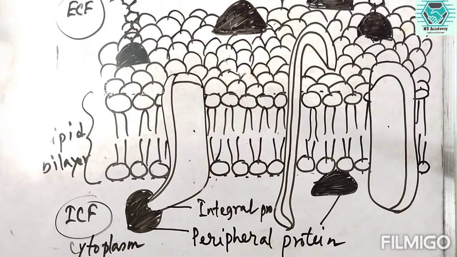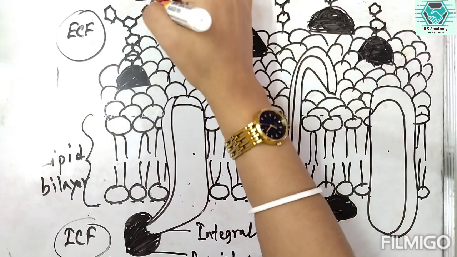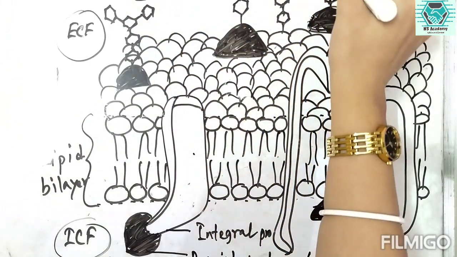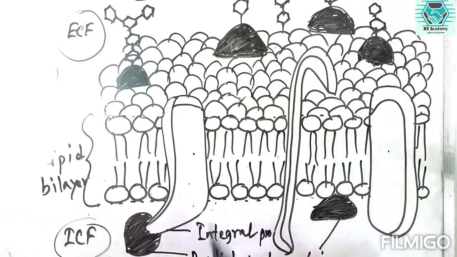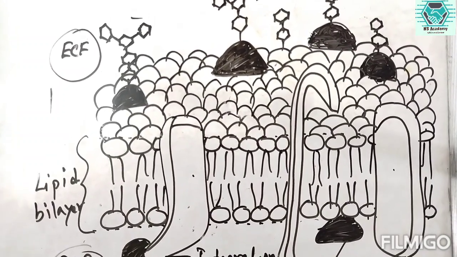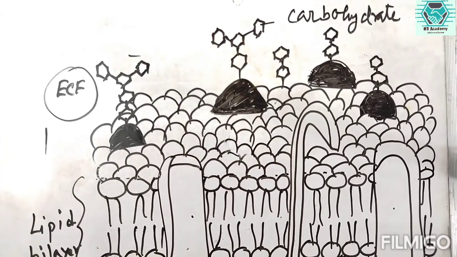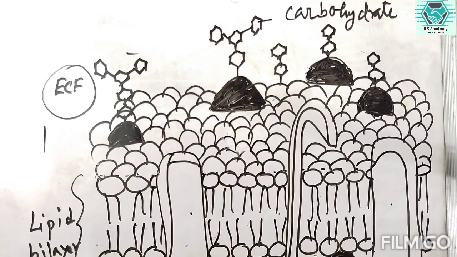And what about the other structures, like these are the carbohydrate molecules, which are also attached with the proteins.